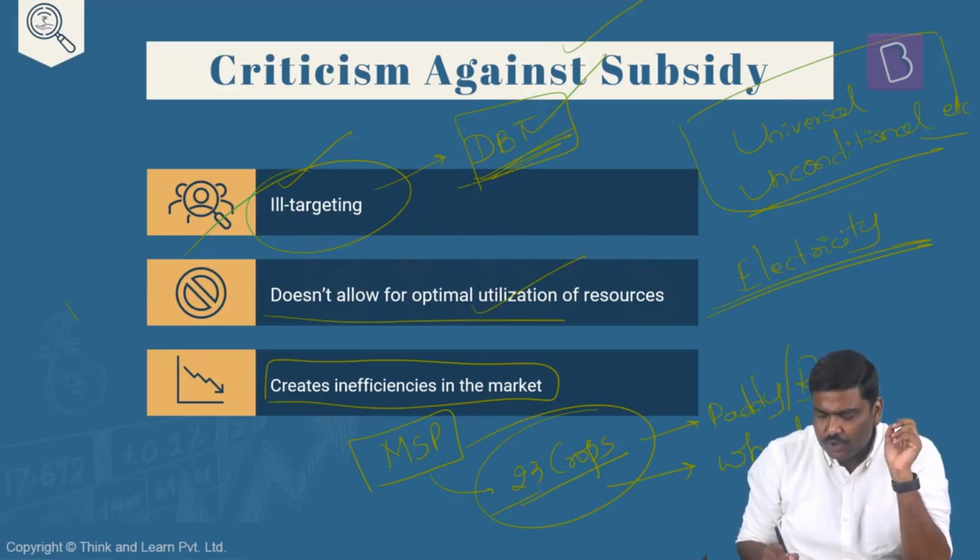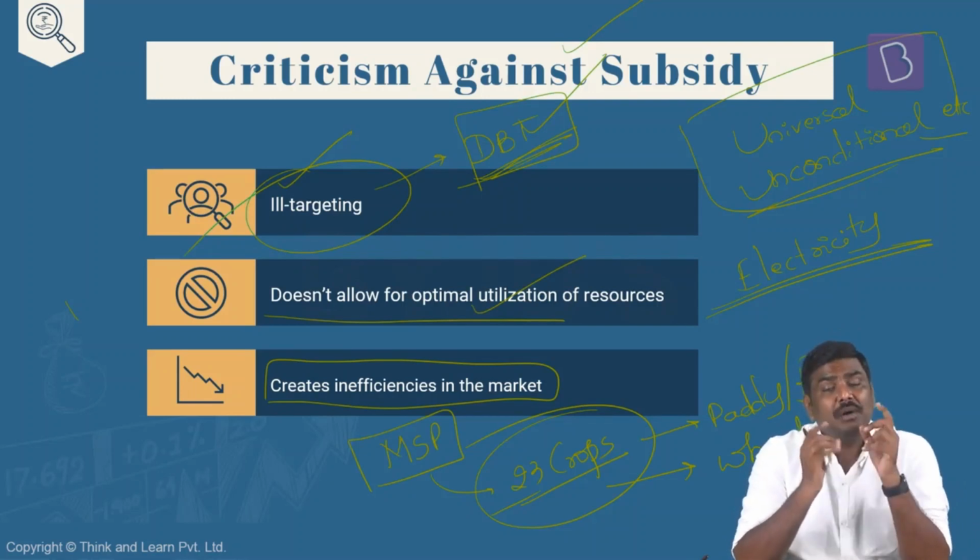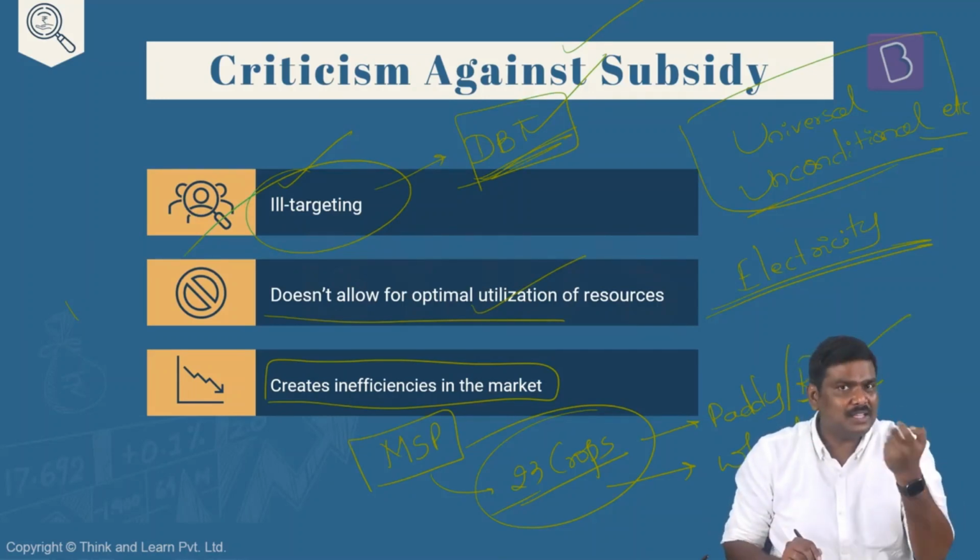Okay, written paddy; some of the books will write rice. Do not worry about it. So the government announces MSP for more than 20 crops, but the procurement is centered. Most of the procurement happens in the case of paddy as well as wheat. What is the issue here?